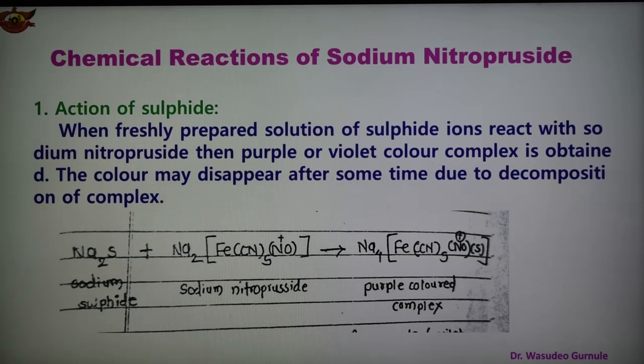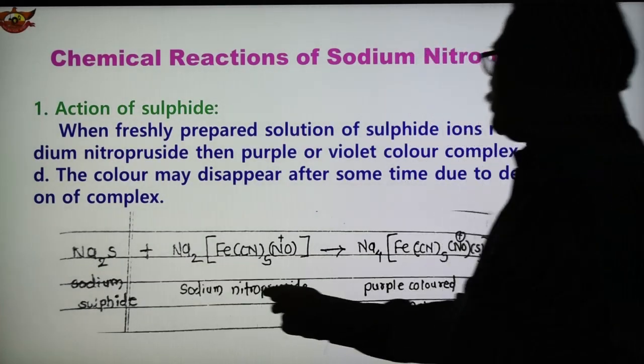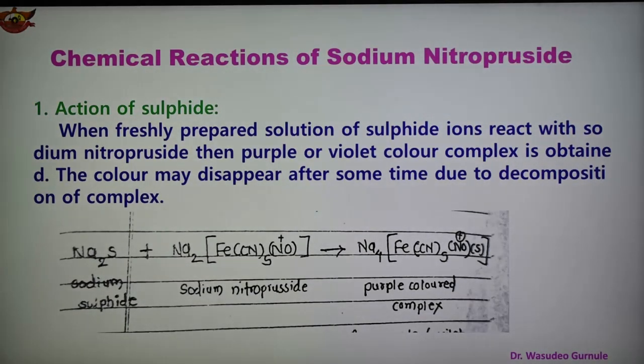It is observed that when a freshly prepared solution of sulfide ion, here sodium sulfide, reacts with sodium nitroprusside, a purple colored complex is formed, and the color may disappear after some time due to decomposition of the complex.